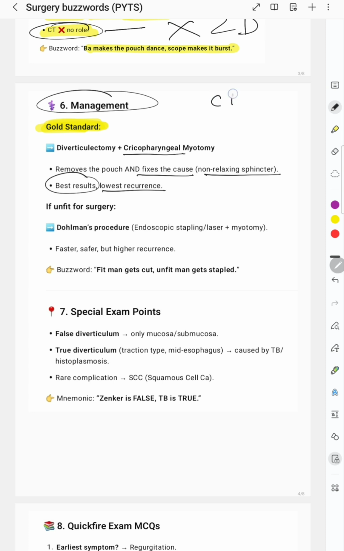In the options they can also give CCB. Generally we give CCBs for any motility disorder of the esophagus, but we have to remember that it does not have good results. So they are asking about this. Gold standard treatment will always be this.